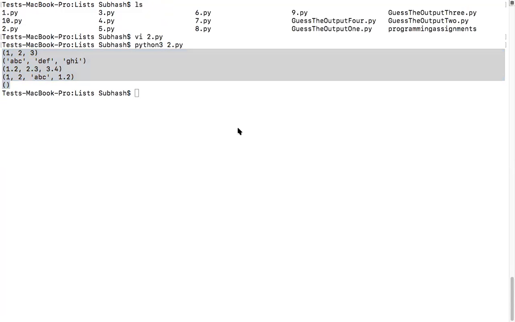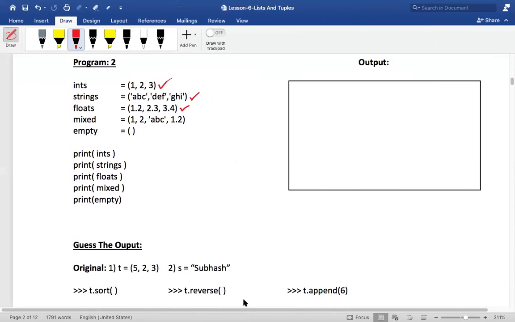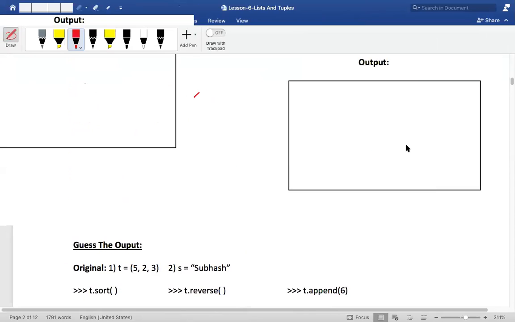It is printing, right? Now, can you answer my question? What is the major difference between your list and tuple? Put that in the chat box. List is mutable and tuple is immutable. You know this, right? If you know this, then keep answering my other questions. Give me 1 minute, my dear friends.